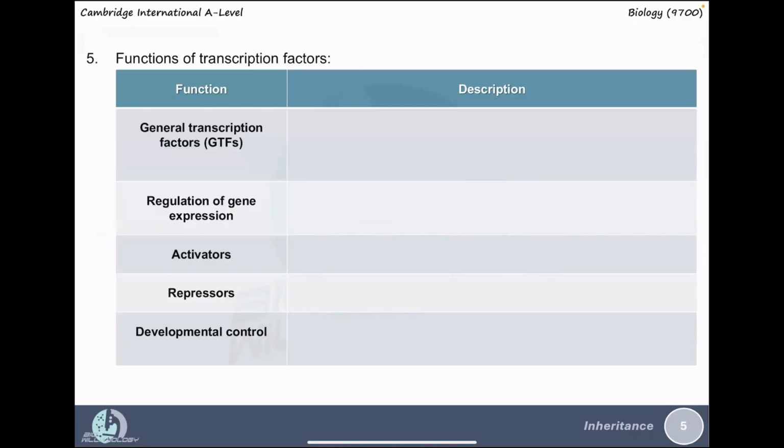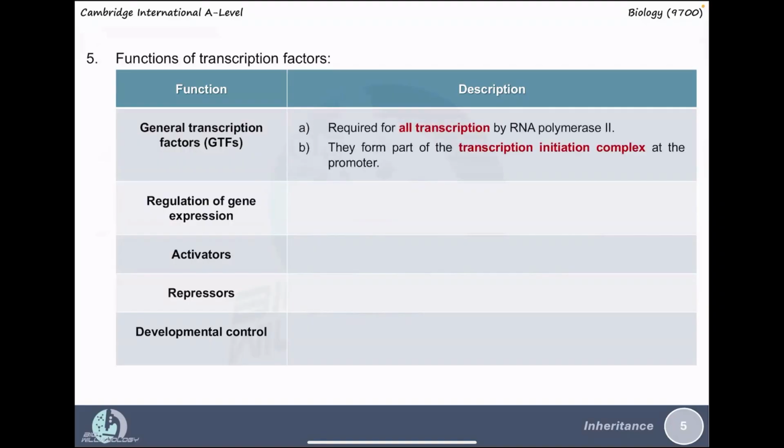So what are the functions of transcription factors? They serve as general transcription factors, which are required for all transcription by RNA polymerase 2, and they form part of the transcription initiation complex at the promoter, which results in the initiation of transcription.